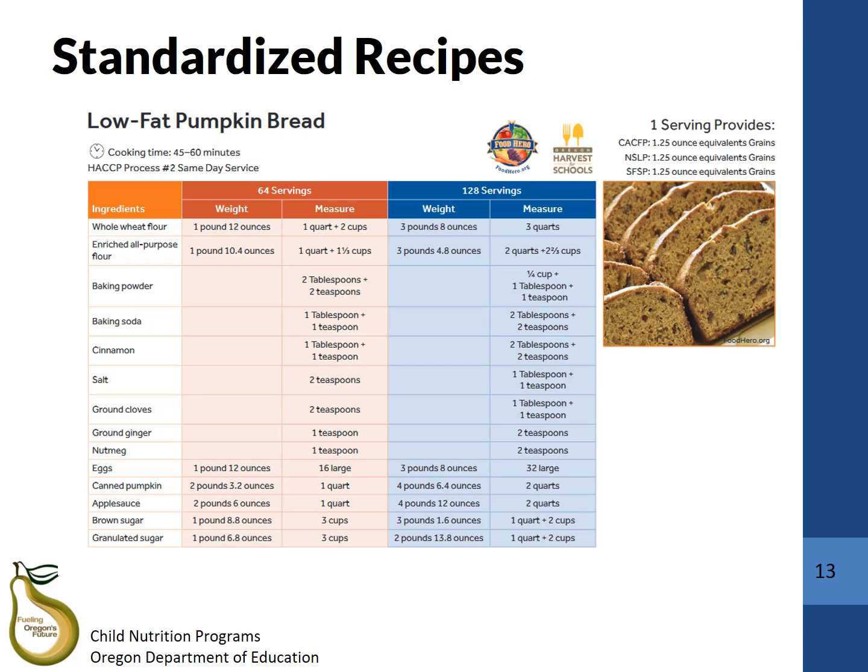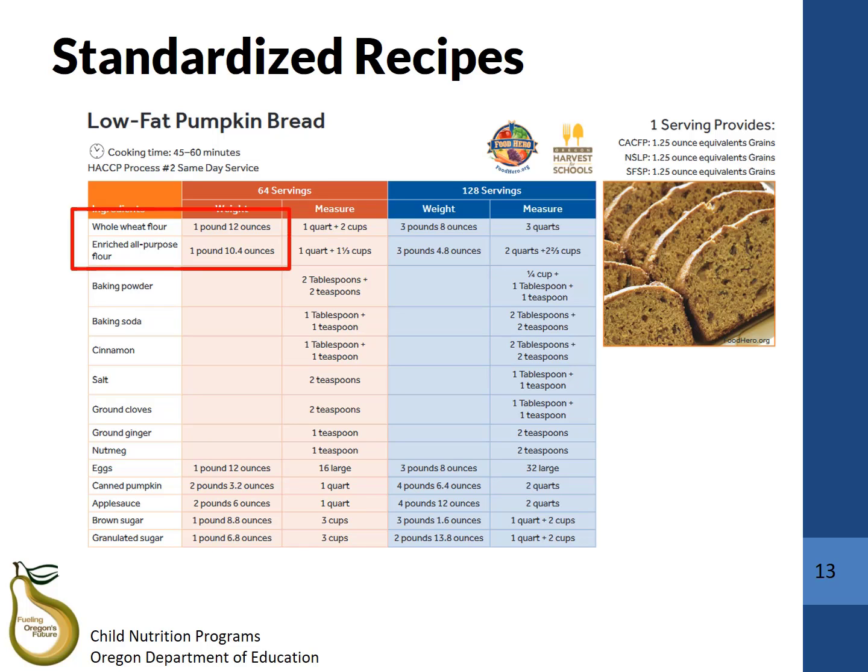If you do not want to create your own standardized recipes, you can find recipes that have already been standardized for CACFP by checking out the ODE-CNP's CACFP meal pattern and menu planning webpage for links to sites with standardized recipes. The recipe shown here for low-fat pumpkin bread credits as a whole grain rich item.